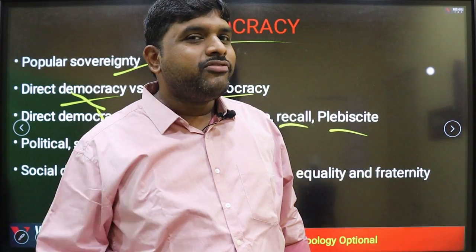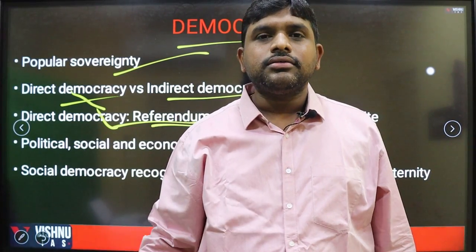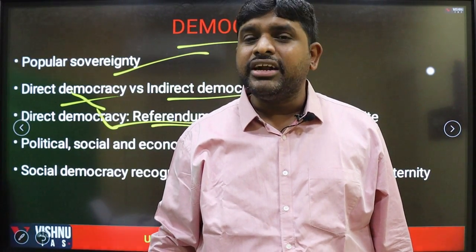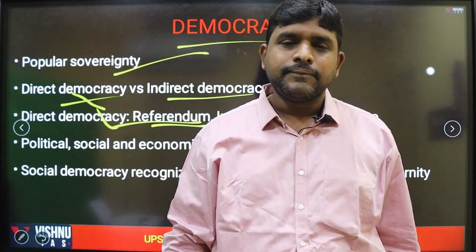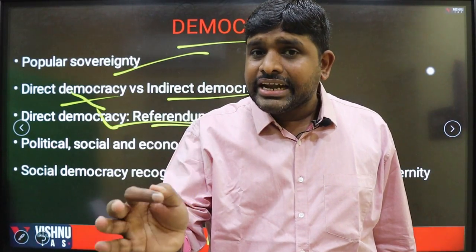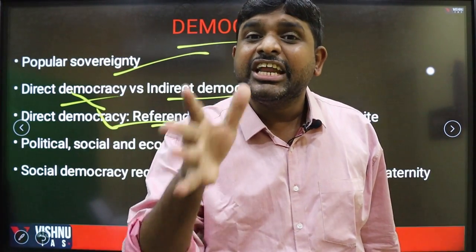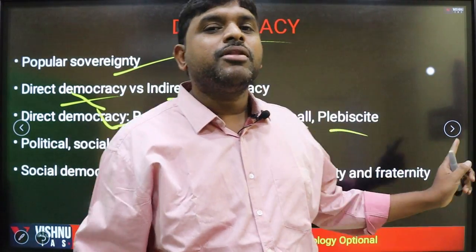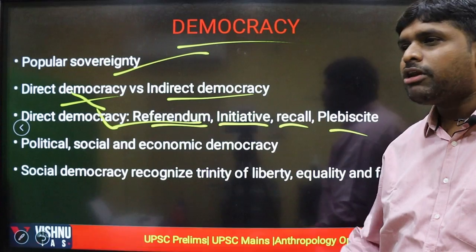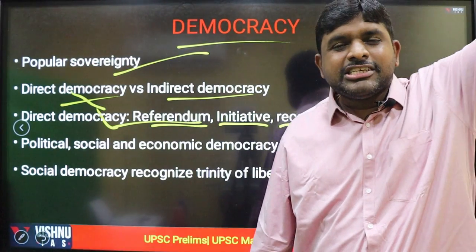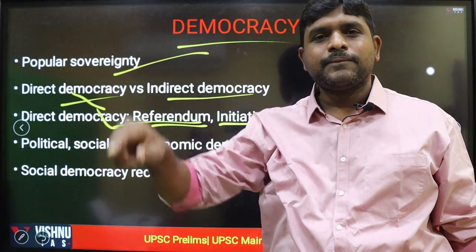Plebiscite. You are aware of this. Every time, Pakistan talks about it: please conduct a plebiscite in Jammu and Kashmir, whether people are interested in staying with India, or they want independence, Azadi, or they want to join Pakistan. Plebiscite is conducted wherever there are boundary issues, territorial issues. To take the opinion of the people, we go with a plebiscite. This is an example of direct democracy, whereas the Prime Minister election is called indirect democracy, where the elected people appoint a person.